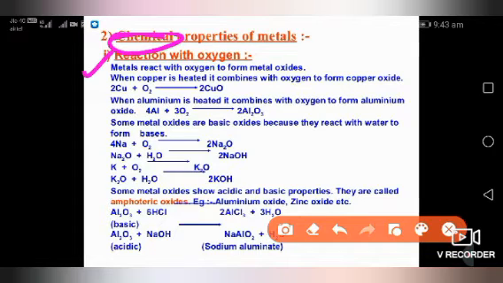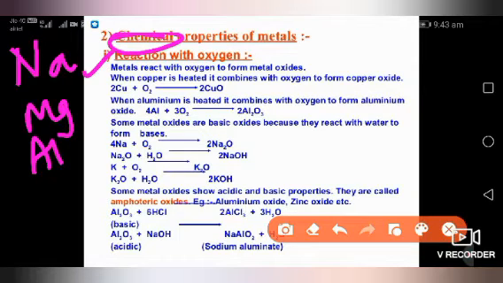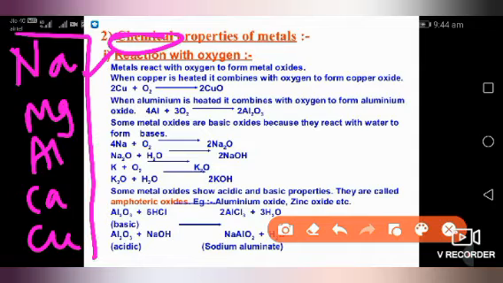Now, on the basis of chemical properties, the first chemical property is reaction with oxygen. First write some of the metals: sodium, magnesium, aluminum, calcium, copper. Write these metals in one corner of your notebook.